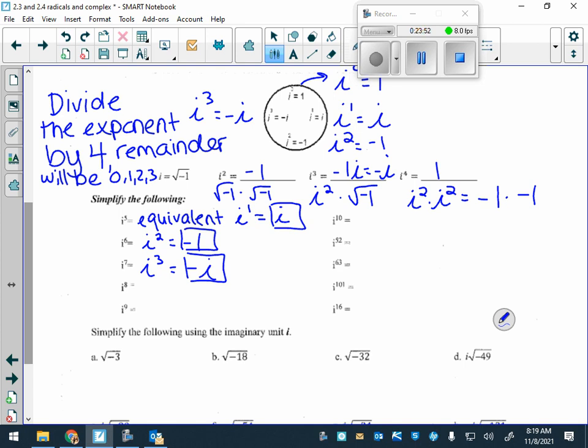So for example, 4 goes into 8 how many times? Anything left over? So out of these, what does it equal? 1. There's nothing left over. So it's equivalent to I to the 0, which is 1. How about 9? 4 goes into 9 how many times? Twice. How many are left over? So out of those numbers, 1, I, -1 or -I, what is it equivalent to? Yep.